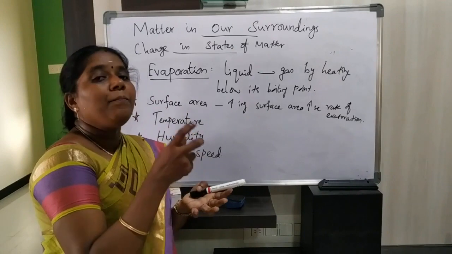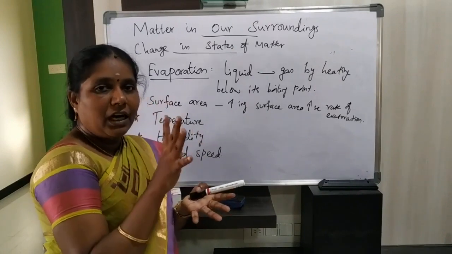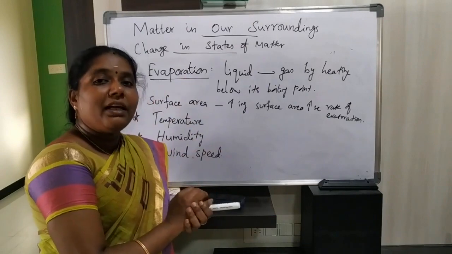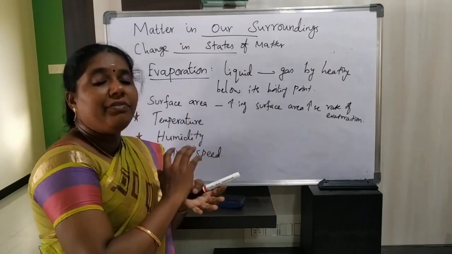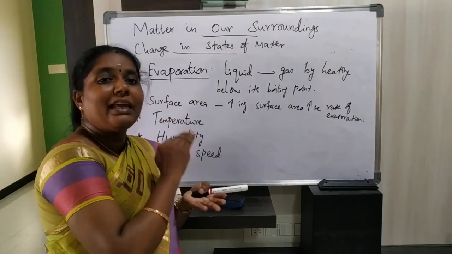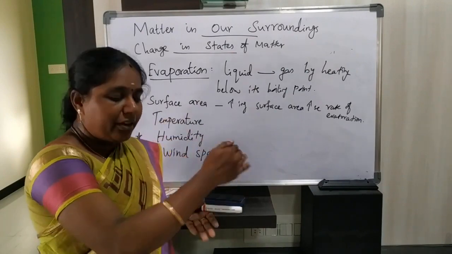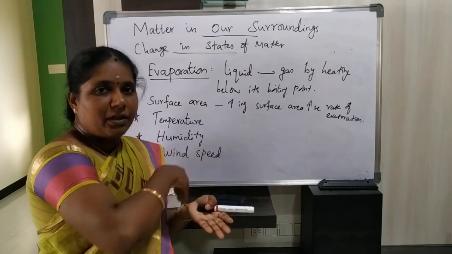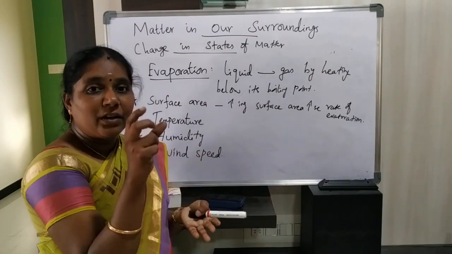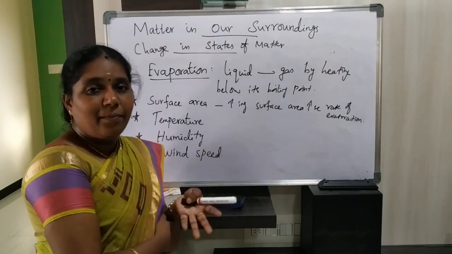The same tea, if we add it into the saucer, that tea will also feel hot, but which will easily get evaporated? The tea in the saucer will easily get evaporated, because that plate's surface area is large compared to that cup. Isn't it?